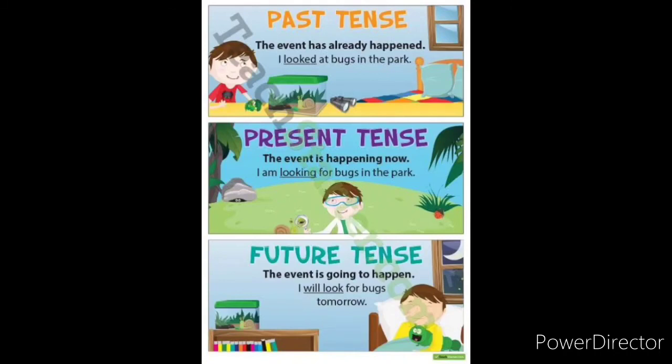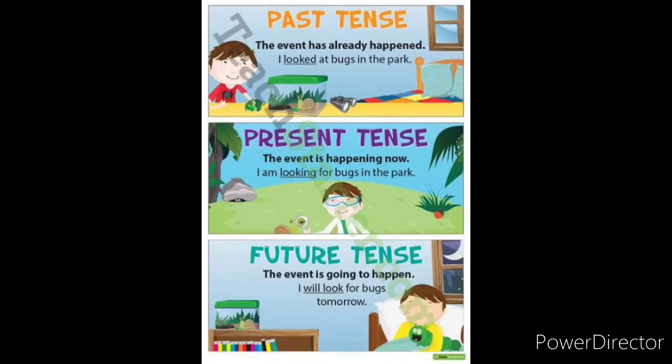Then for past tense, the event that has already happened. Past tense is used to represent the event that had already happened. For example, I looked at bugs in the park. Then the next one is future tense, the tense that is used to represent the event that is going to happen, for example, in today's session, children.